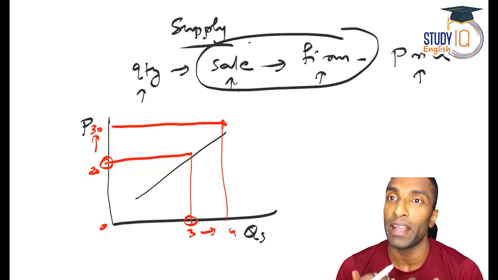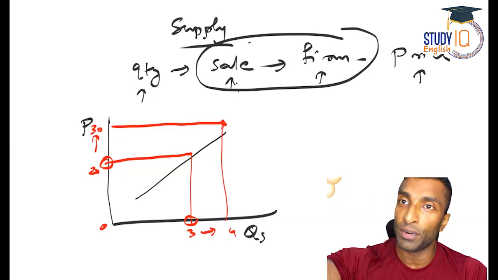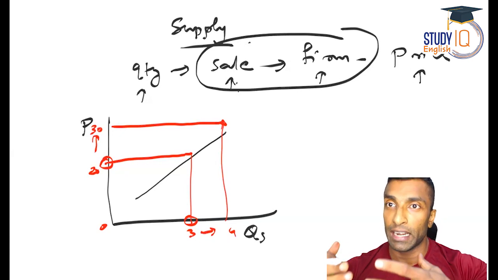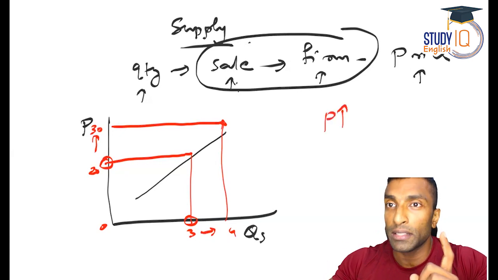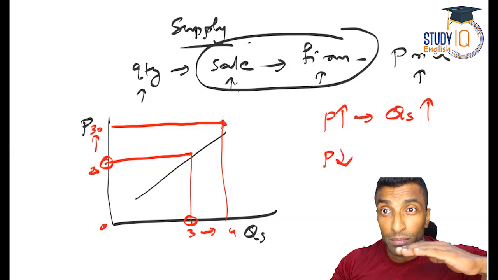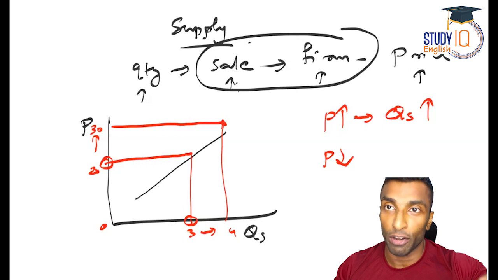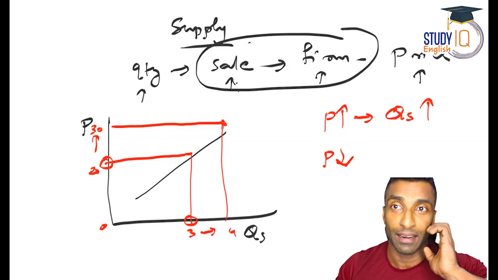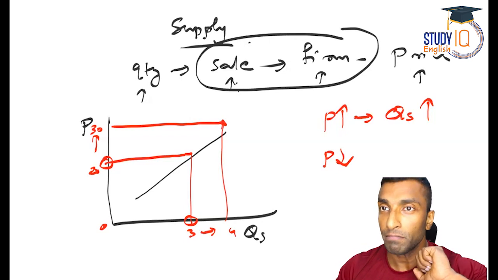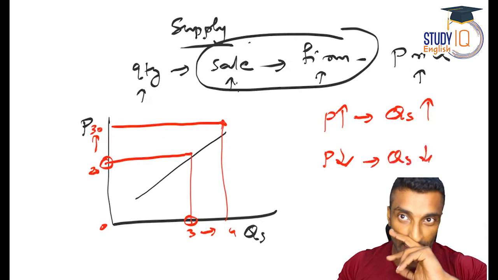Why? Because I am getting more money, and that means I'm more profitable. So the firms feel that when the price increase, they're more profitable, they'll produce more, they'll supply more. So here the relation is directly proportional. That is what price increase, the quantity supplied will be more. If price comes down, the firm stops supplying because it is going to be loss for them, right? Because they need to make a lot of investment, infrastructure, the employees and rent and other things are there. So they will wait for the price to go up. So if the price is high, supply more. If the price is low, supply will be less.